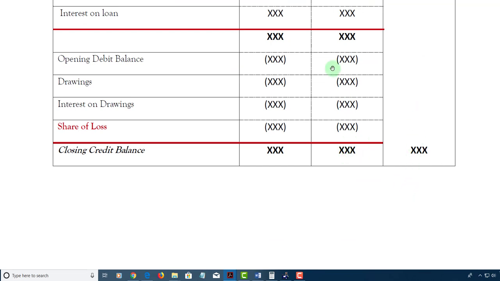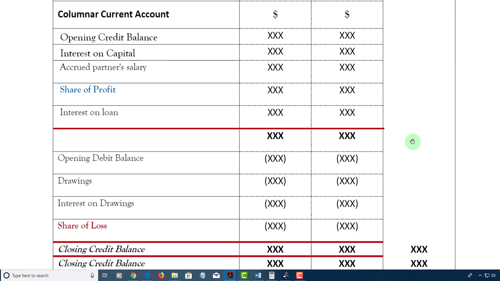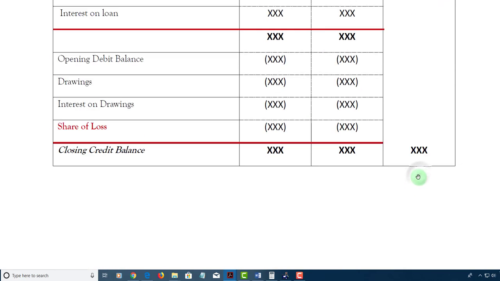Now, if one answer is positive and one negative, when you add them together, it is expected that your answer would get smaller. In fact, if the negative balance is bigger, it means that the overall balance on the current accounts would be negative. In this case, when you have a negative answer down here and you add it to a positive, you'd expect your overall answer to become smaller. So keep that in mind.